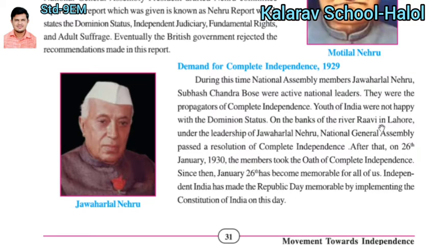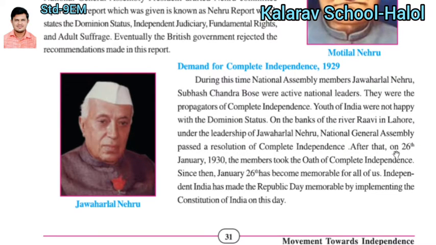On the bank of the river Ravi in Lahore, under the leadership of Jawaharlal Nehru, the National General Assembly passed the resolution of complete independence.